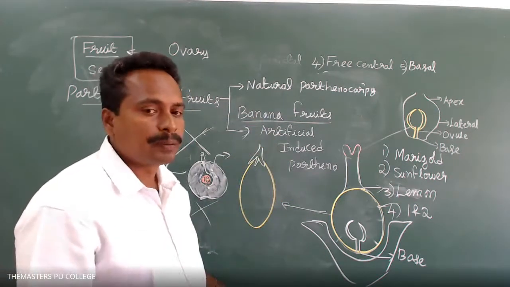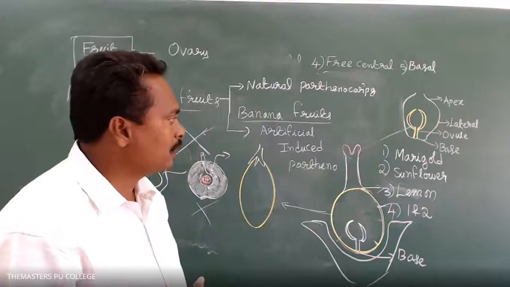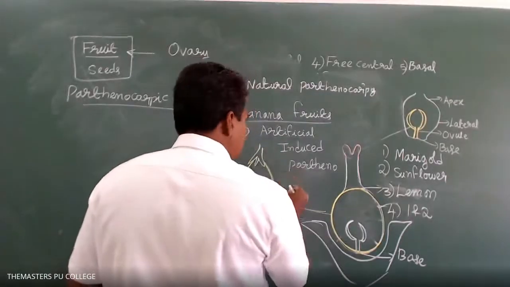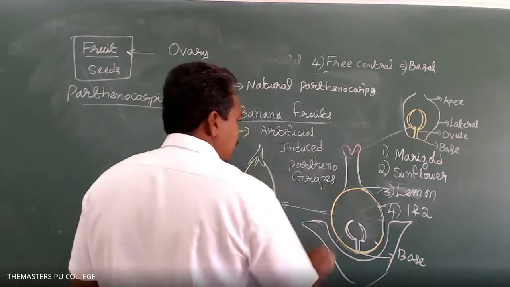So parthenocarpy is of two types. Induced parthenocarpy examples are seedless grapes and seedless oranges.